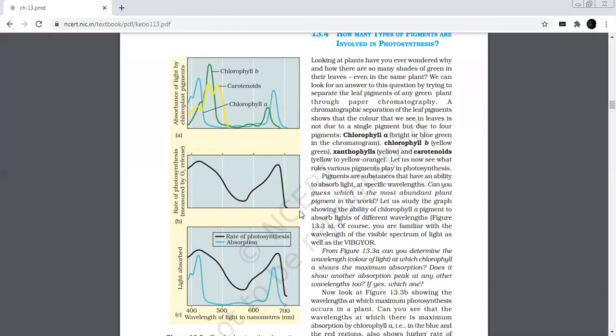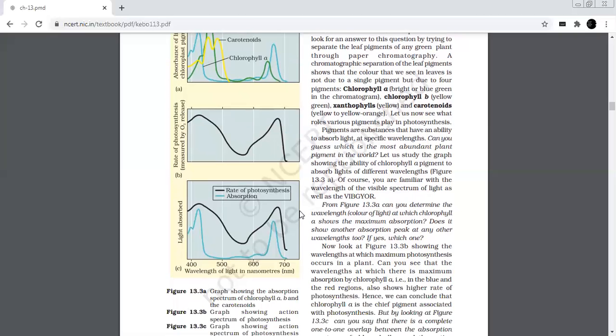The other graph shows the action spectrum of photosynthesis, which coincides closely with the absorption spectrum of chlorophyll. Hence, all three graphs together show that the major part of photosynthesis takes place in the blue and red region, while some photosynthesis takes place at other wavelengths also in the visible spectrum.